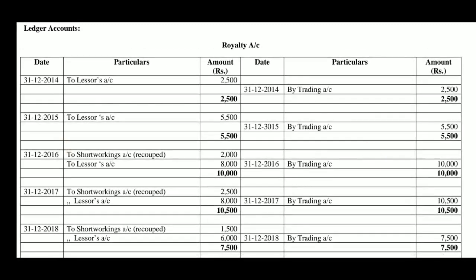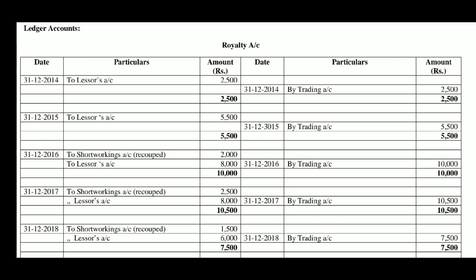As already said, here minimum rent account is not prepared. In first 2 years 2014 and 15, though minimum rent is more than actual royalty, without opening minimum rent account, we have given the effect. So, accordingly, minimum rent account does not exist, only a royalty account, short workings account and lessors account have been prepared. Now, in the examination, sometimes it is specifically given to prepare minimum rent account, then we have no option, we shall open minimum rent account.